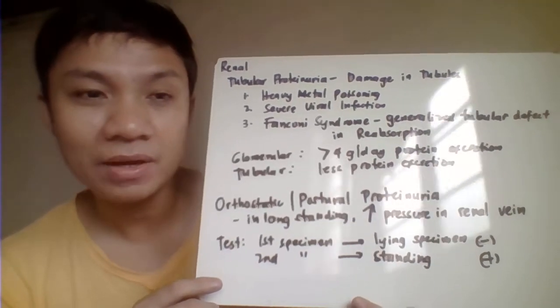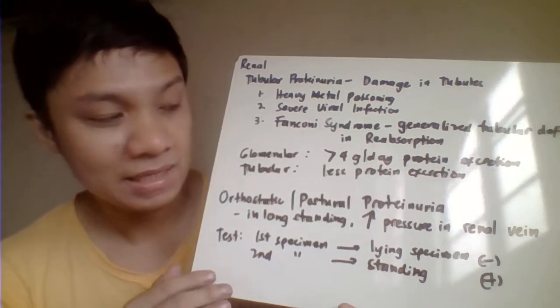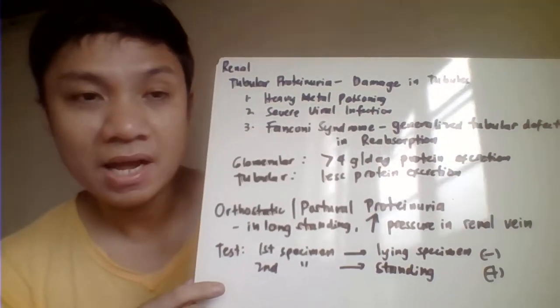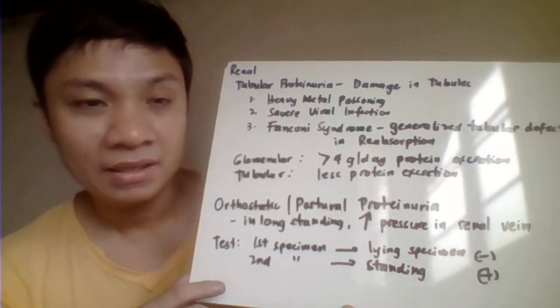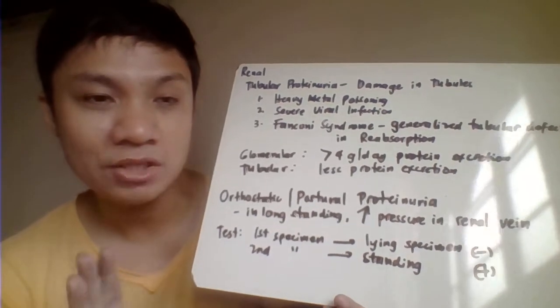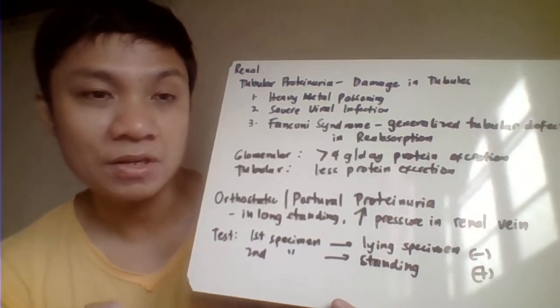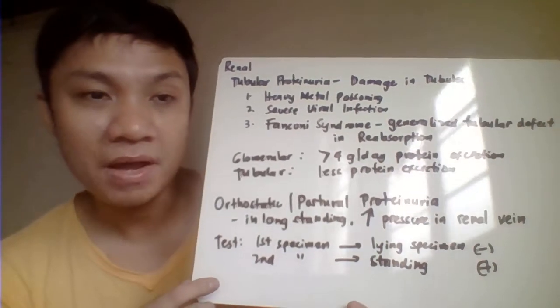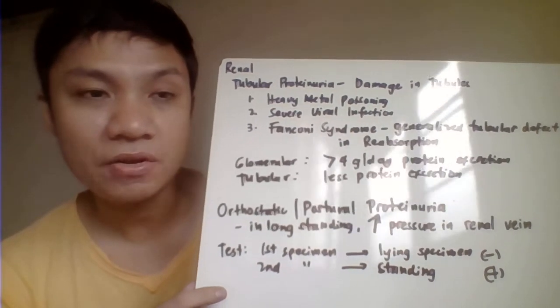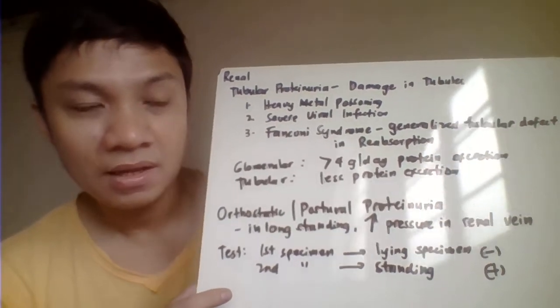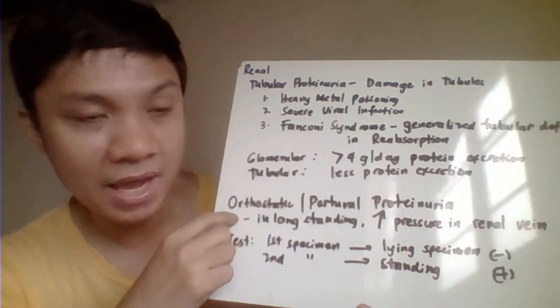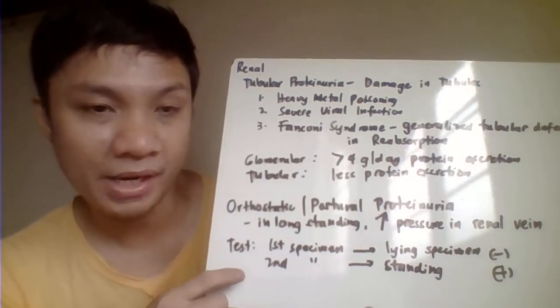In a day, tayo ka ng tayo, sobrang naka-heels pa siya, and eventually try to increase the pressure in your renal vein, and therefore, medyo na-damage ang ating filtration capacity of your glomerulus, and therefore it would allow here your protein na mag-pass through in our glomerulus. And you call that one as your orthostatic or your postural proteinuria.